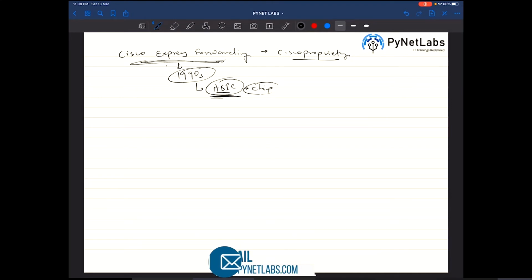This ASIC is a chip that maintains TCAM tables, or ternary content addressable memory. The RIB and FIB information will be specified into these TCAM tables.